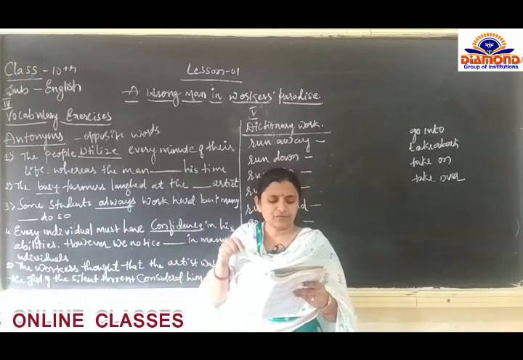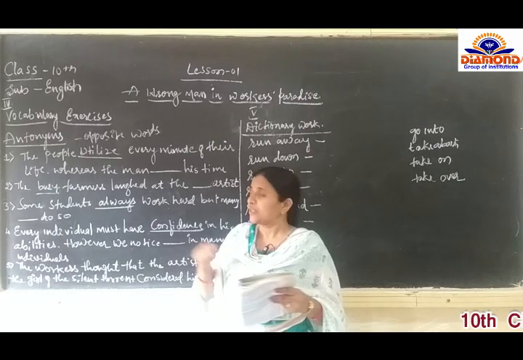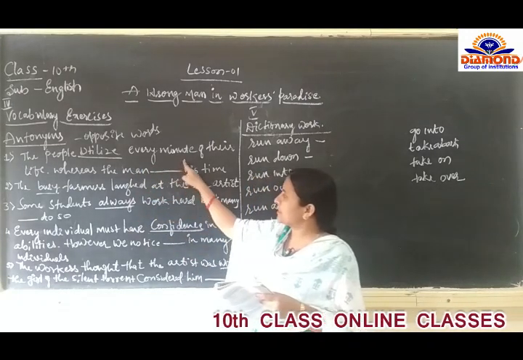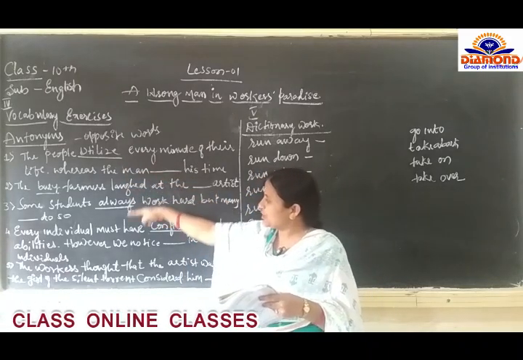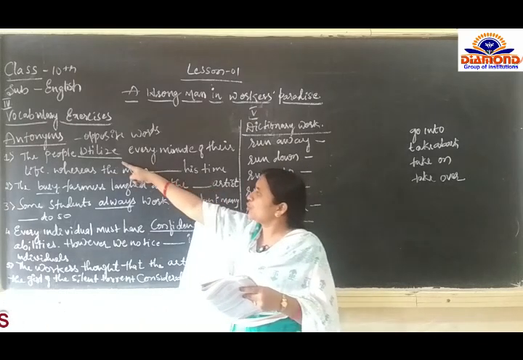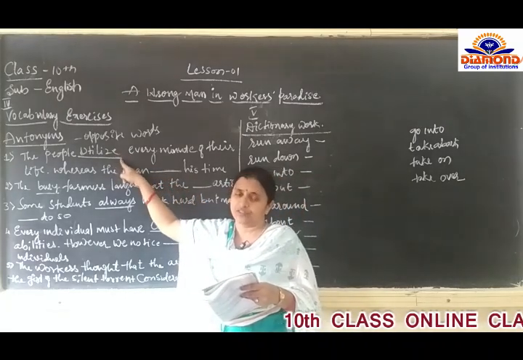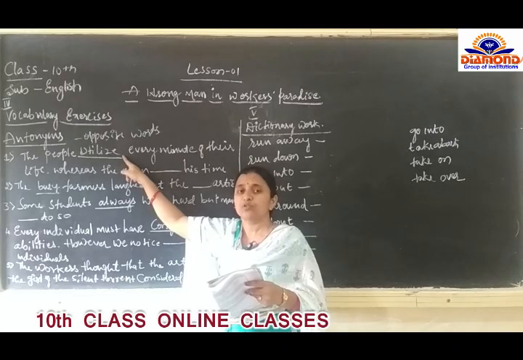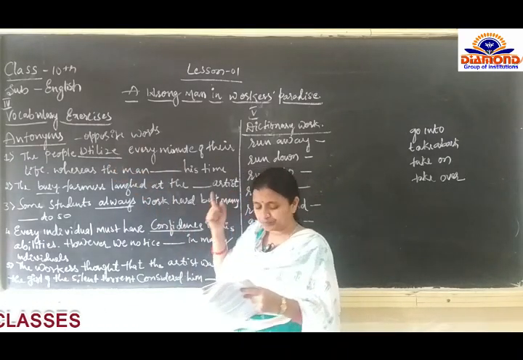The first one is: fill in the blanks with the antonyms of the words underlined. Some of the words are underlined here. In each and every sentence there is an underlined word. You observe these words. What they are going to ask here is that you have to write the opposite of these underlined words, the antonyms. Let us see the first one.